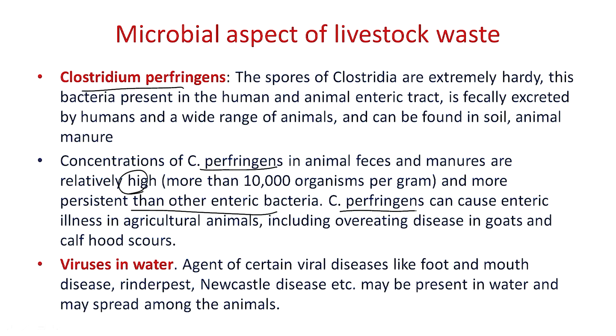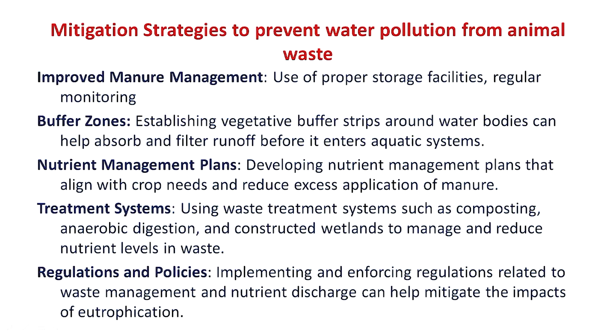Clostridium perfringens causes enteric illness in agricultural animals, including overeating disease in goats and calf diarrhea. Some viruses, like the viruses of FMD, rinderpest and Newcastle disease, can also be present in drinking water if animal manure contaminates the nearby water bodies.